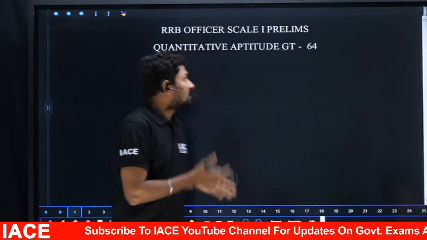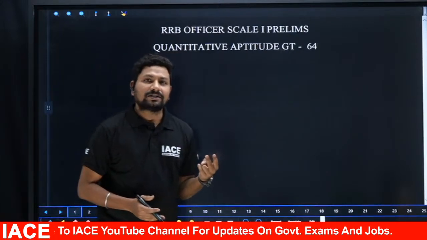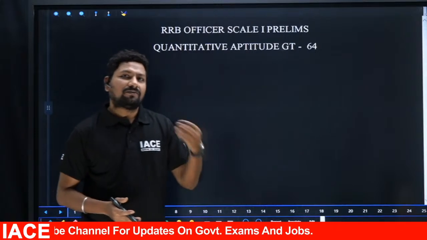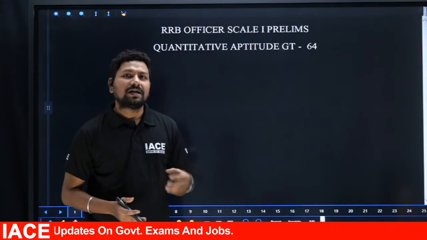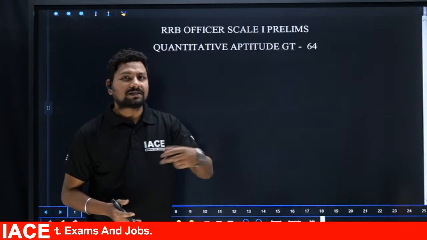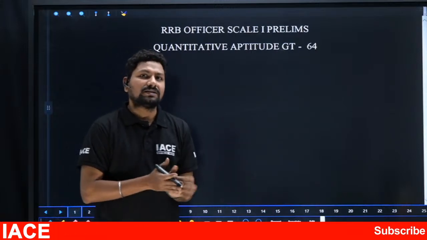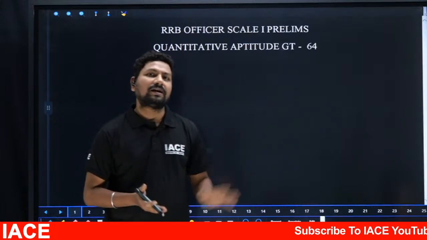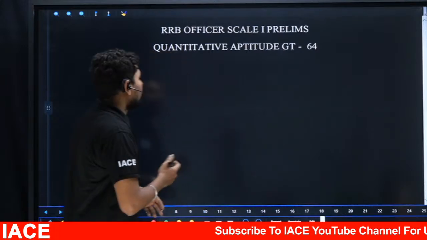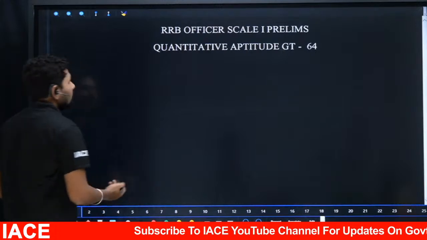Coming to test 64, we have 2 data interpretation questions, 5 simplifications, 5 number series, 5 quadratic equations, and after that 5 statements and conclusions questions. Then we'll move to the miscellaneous questions, 10 simplification questions, and overall there are 40 questions. So directly we'll move to the questions.